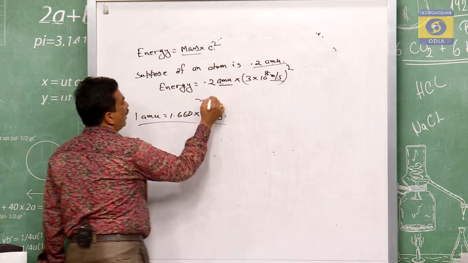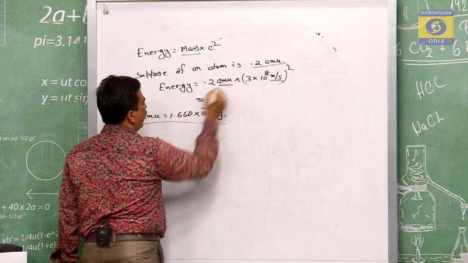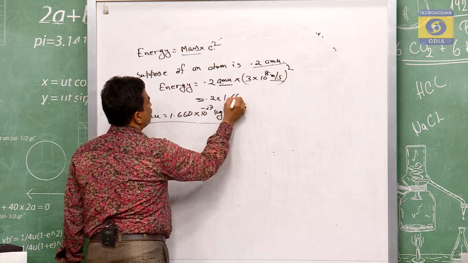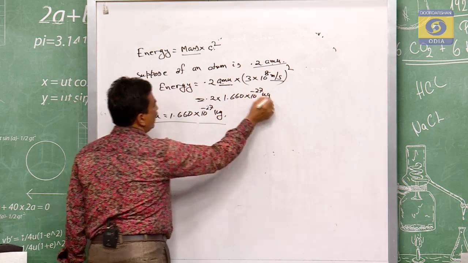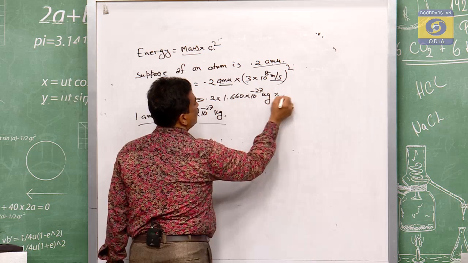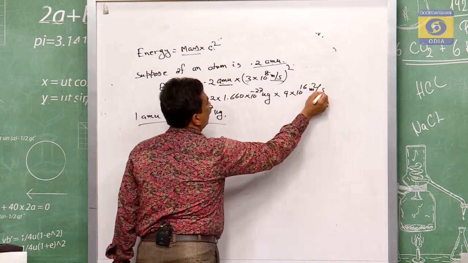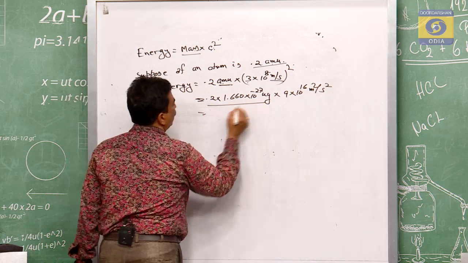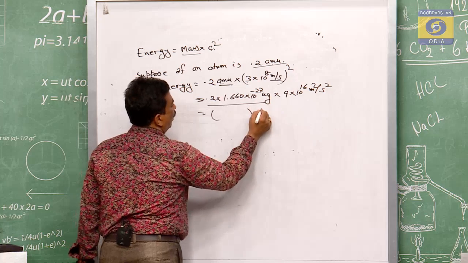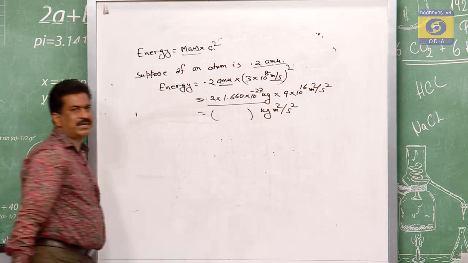So 0.2 amu will be 0.2 into 1.660 into 10 to the power of minus 27 kg into this square. This square means 9 into 10 to the power of 16 meter square by second square. So these two are multiplied, and the value is in kg meter square by second square.